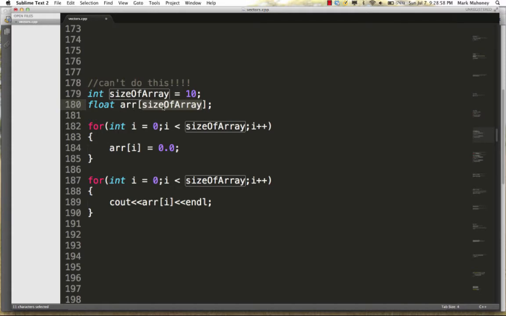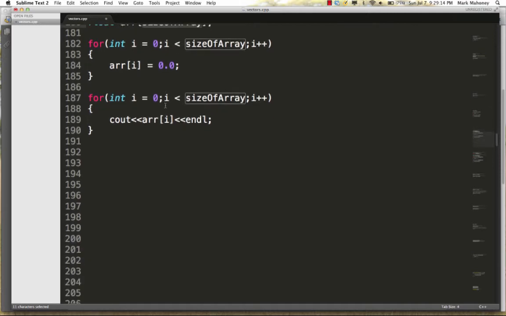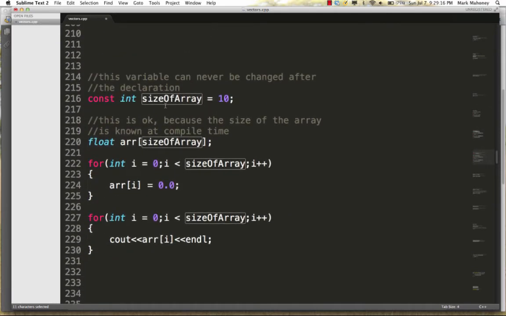And this has to do with the first problem we talked about. The size of the array has to be known at compile time, not runtime. So this is a variable. In theory, this variable could change from the point of its declaration to the point of its use here. So we can't do this.